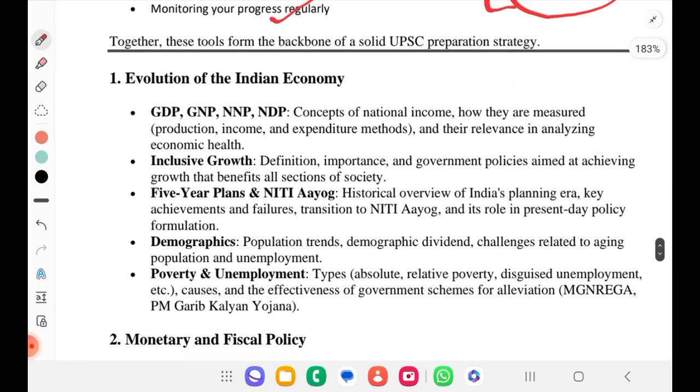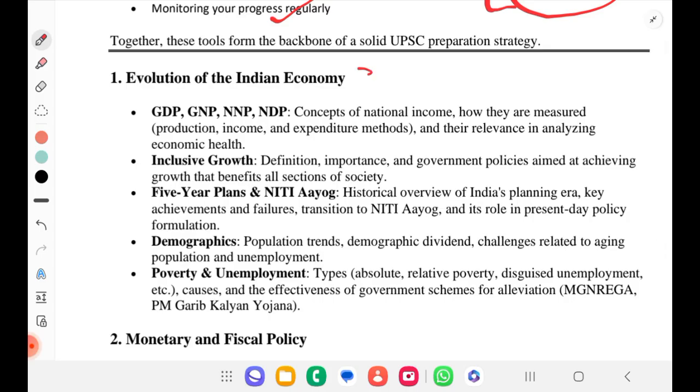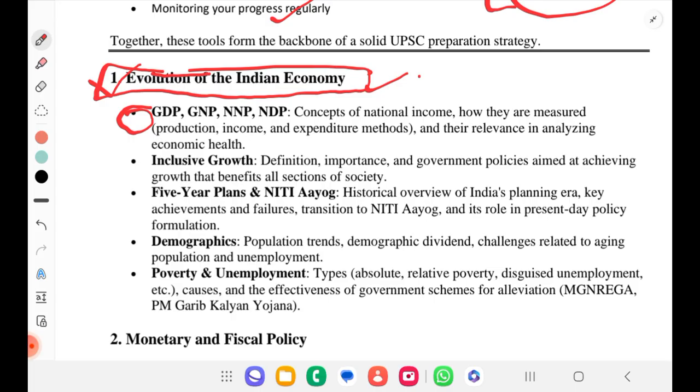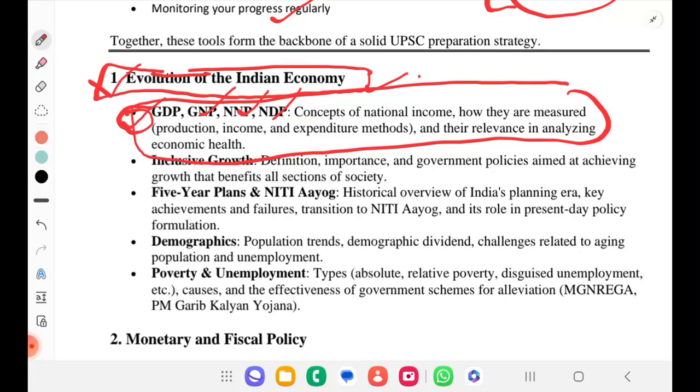So I have divided the subject into 6 parts. The first part is evolution of Indian economy. Remember the heading name. Why? Because I will be frequently using it. You should have conceptual clarity first and also an understanding of the syllabus thoroughly. So under evolution of Indian economy, we will be seeing GDP, GNP, NNP, NDP, concepts of national income, how they are measured, like production, income and expenditure methods, and their relevance in analyzing economic health. This is what we will be focusing on in the first part.